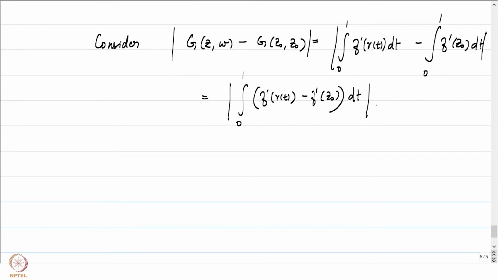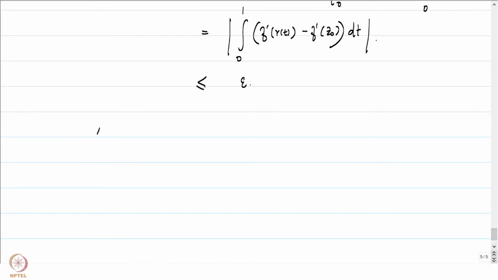And we know that being a convex set, for every t, gamma of t is in D(z0, r), and therefore the absolute value of f prime of gamma of t minus f prime at z0 is less than epsilon. So this is less than or equal to epsilon. That's precisely what we were trying to prove, right? So hence